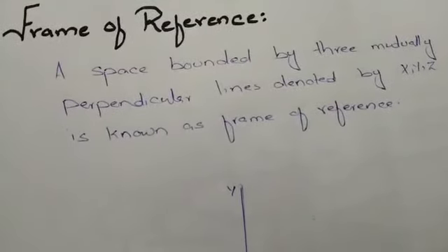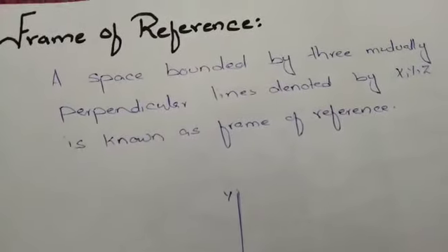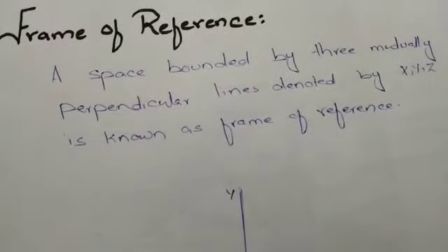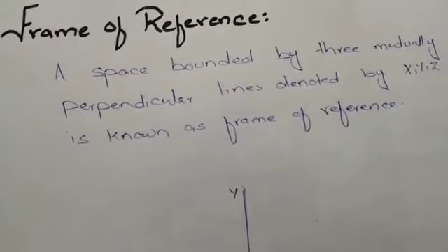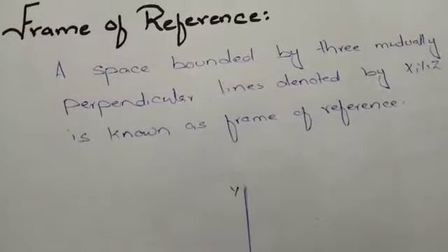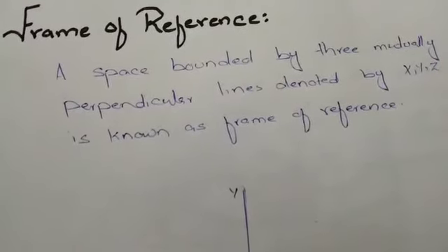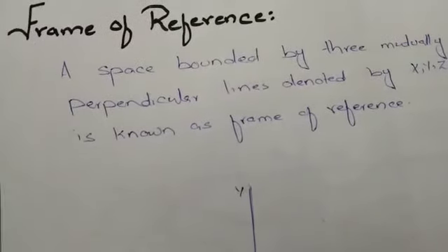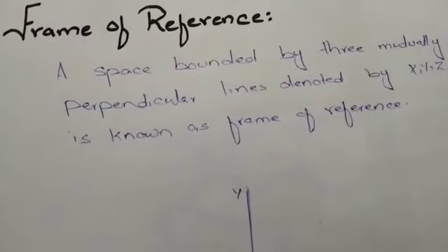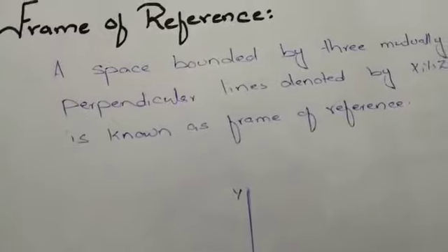As I said, a frame of reference is actually a space bounded by three mutually perpendicular lines. So let's consider a train as a frame of reference, and the earth as another frame of reference. A person is sitting inside a moving train, and there are two observers.